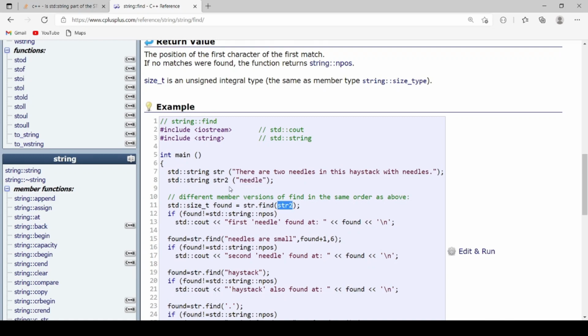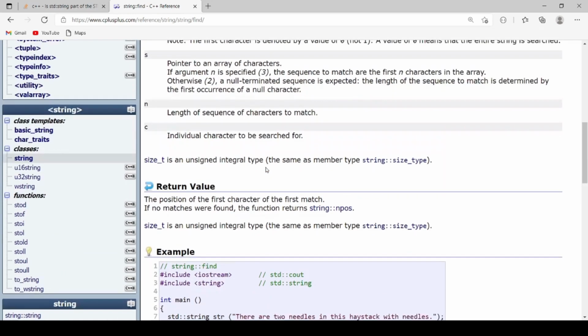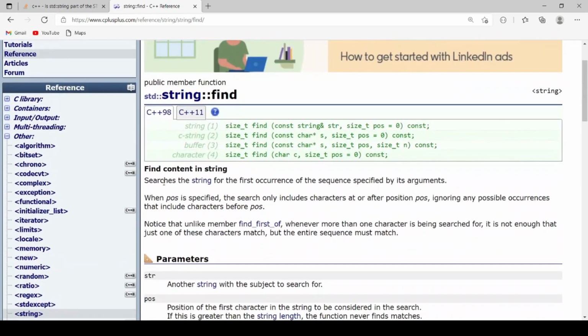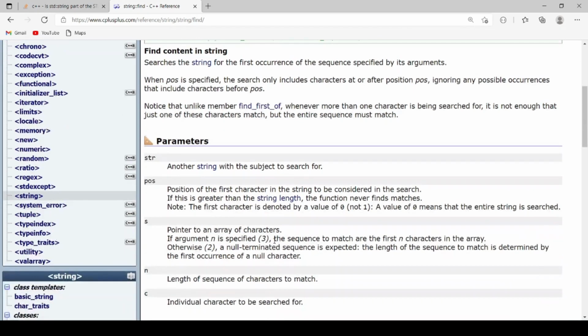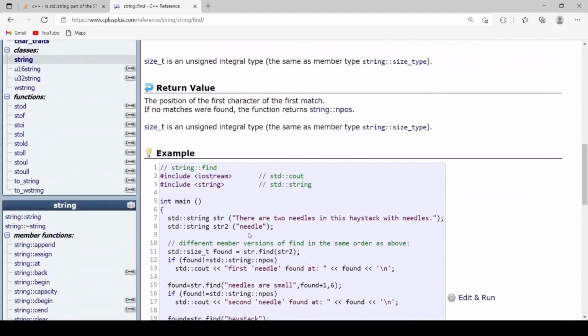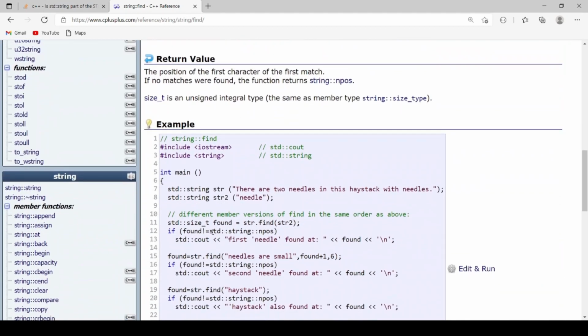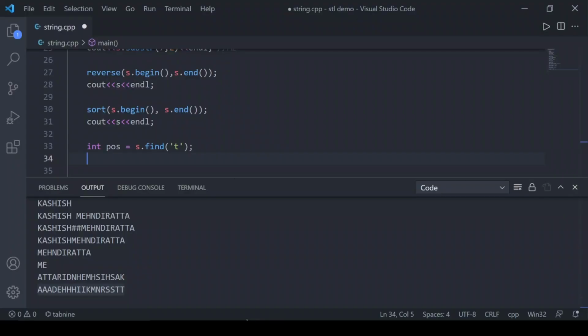It's finding the substring, searching the string for the first occurrence. So it is not finding a character, it is finding a substring. If I pass a string here, I have passed a string needle. So str is our complete string and str2 is our needle. If I try to find a substring in a string, it returns npos, which is a constant, if it doesn't find it. If it finds it, it returns the first position of it. Okay, so let's try to find Kashish.